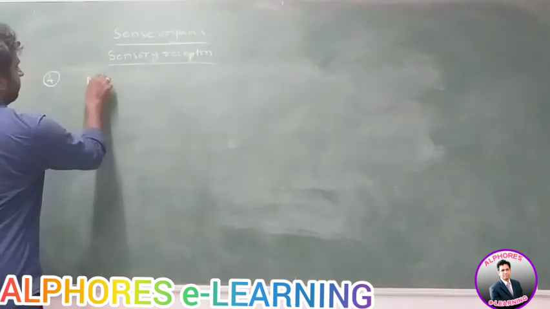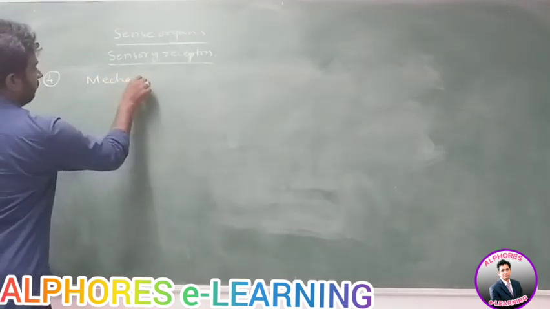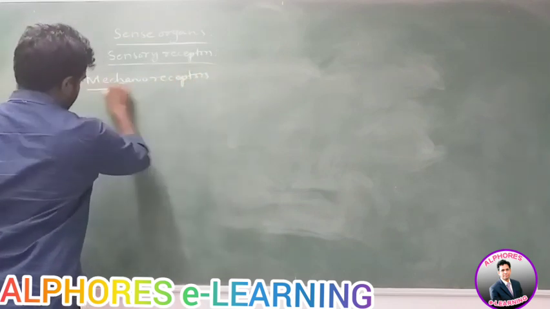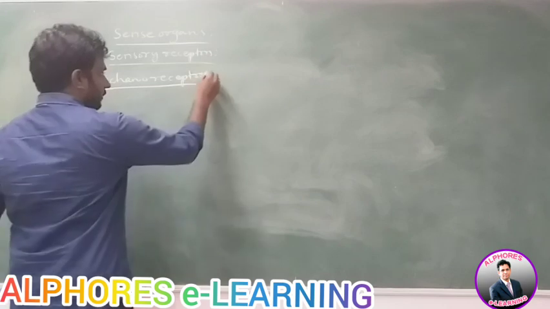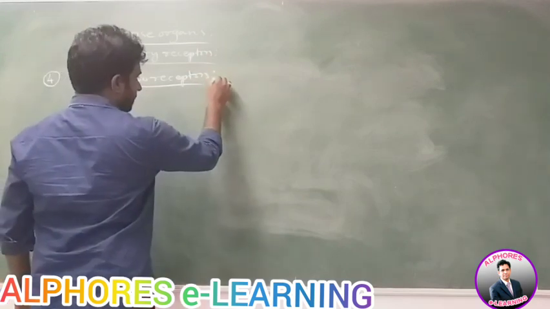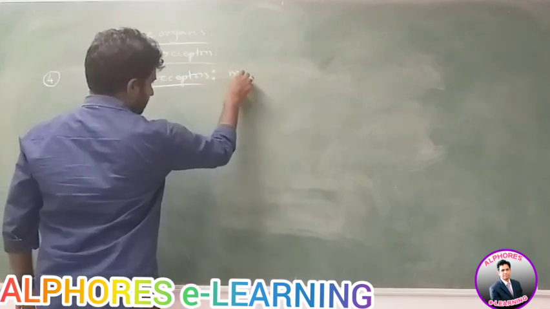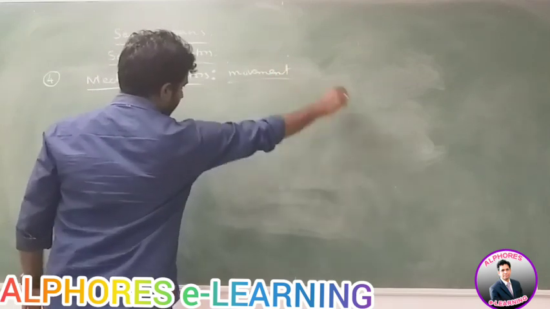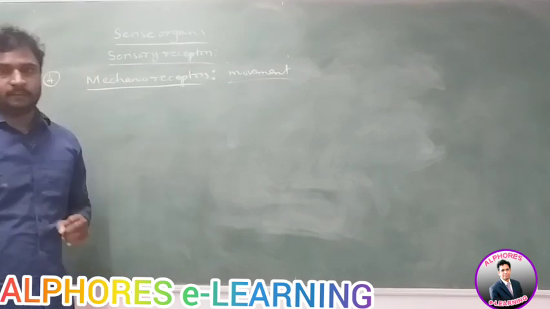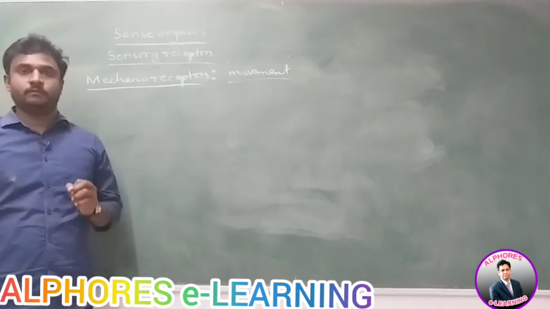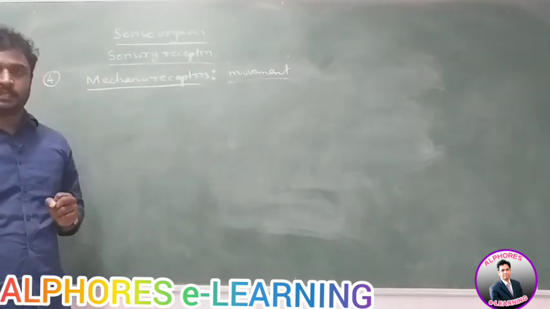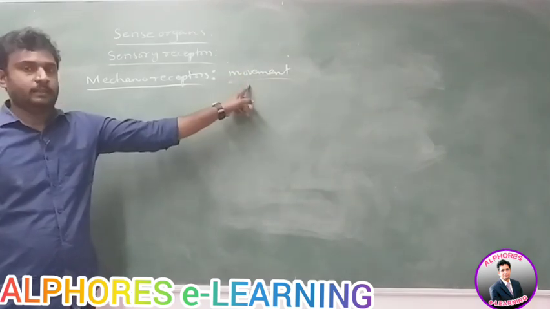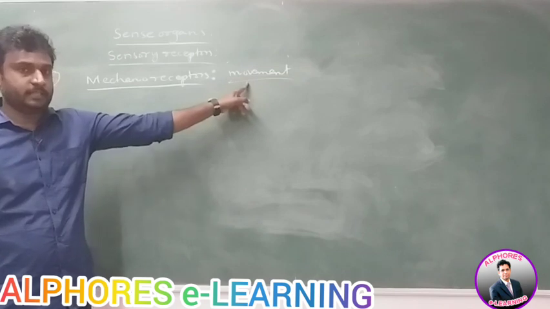The name is mechanoreceptors. These mechanoreceptors are involved in the sense of movement. So these play an important role in the movement of different organs and the collection of sound vibrations and ground vibrations.